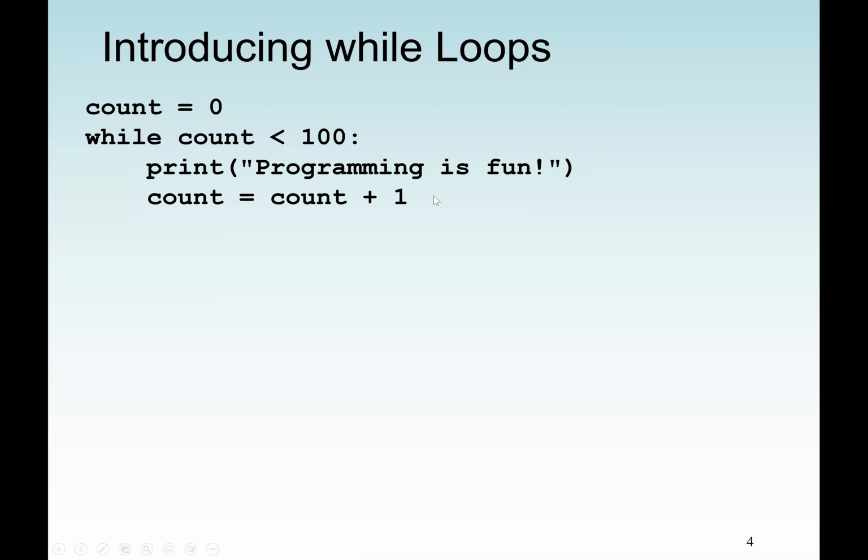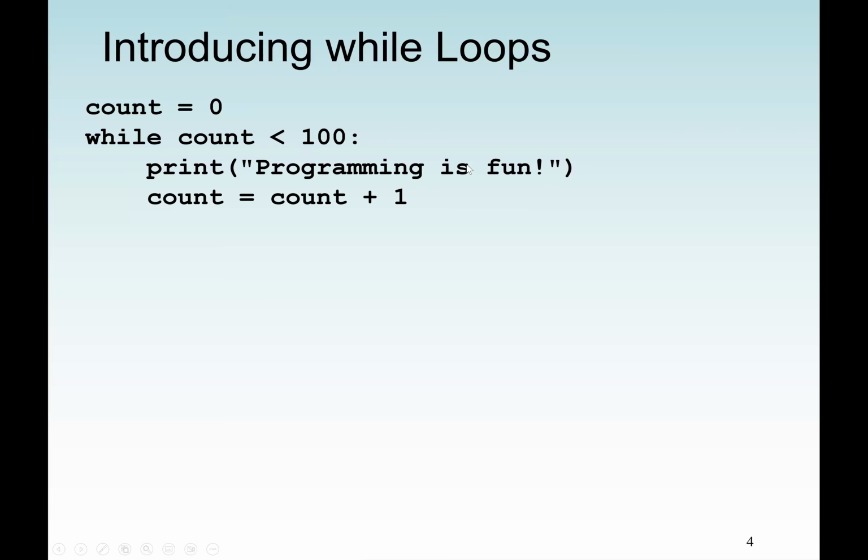We are going to remove the increment. We're also going to remove the initial statement here, count equal to 0. So we say while count not equal to 50, print programming is fun. If the user enters 50, what will happen? Who can tell us? We don't have the count, we didn't initialize it anymore, and we don't have to increment or decrement anymore, but we are using what we call the Sentinel value. So we say while count not equal to 50.